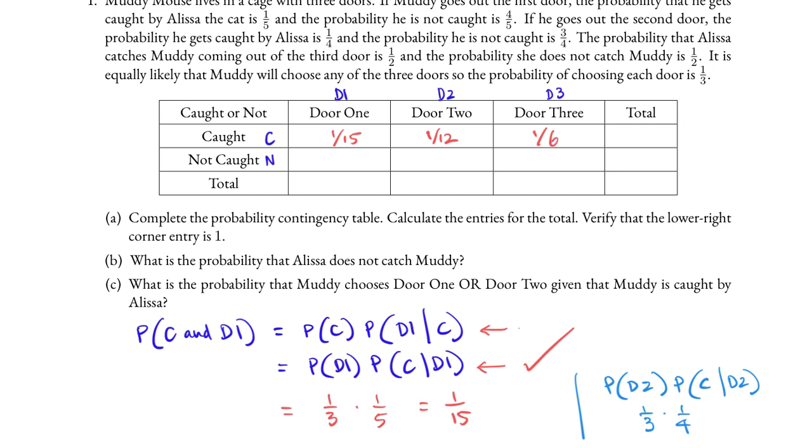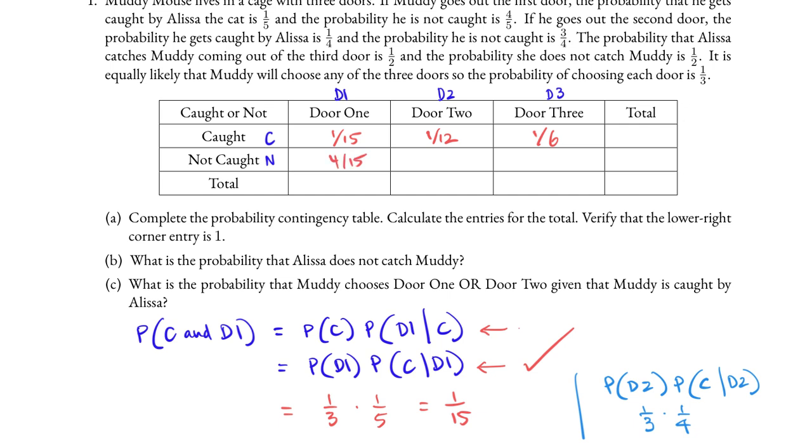The probability that Muddy leaves door 1 and does not get caught is 1/3 times the complement, which was 4/5. We were given 4/5. And 1/3 times 4/5 is 4/15.